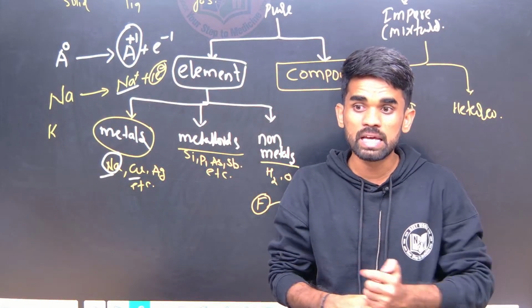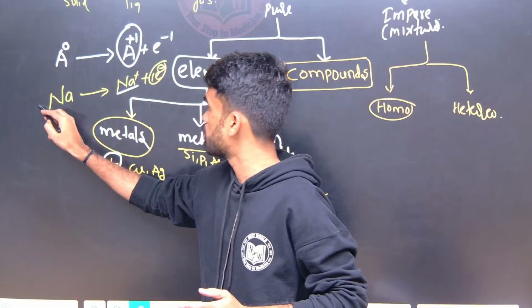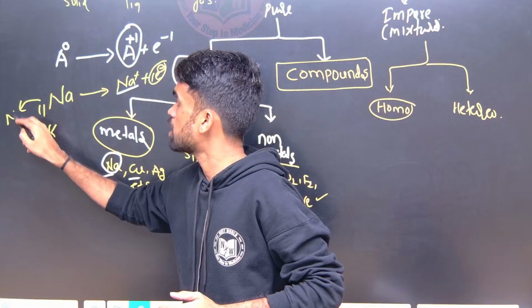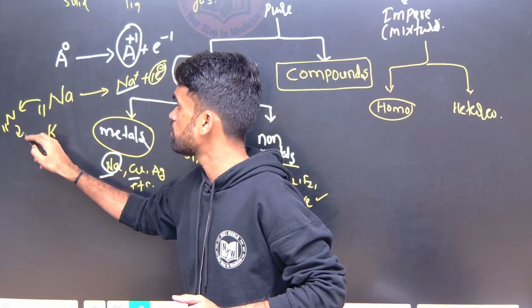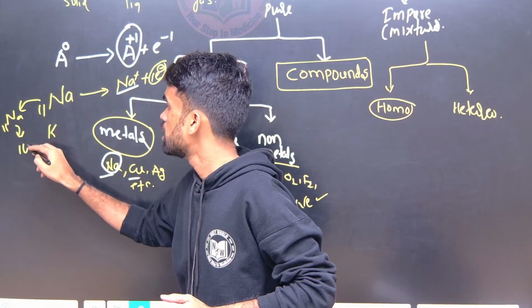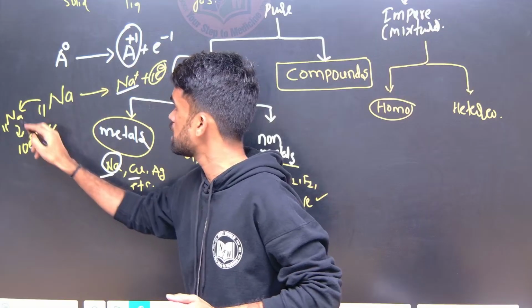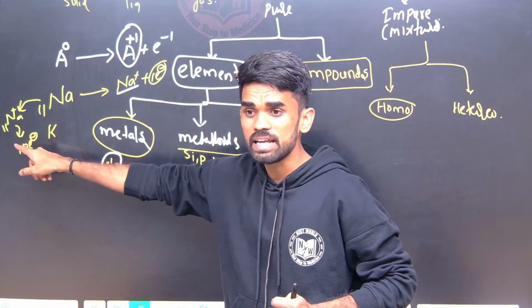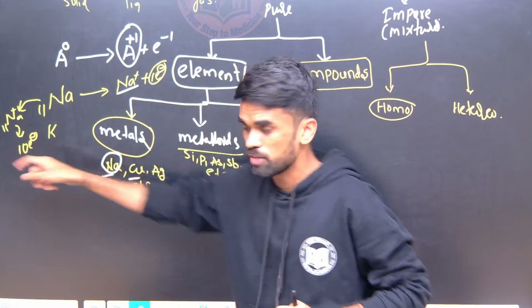Why? Sodium's atomic number is 11. By releasing that electron, the atomic number will be 11 only, but how many electrons will it have now? 10 electrons only, by releasing 1 electron. So this 10 electrons means it is the stable electronic configuration of neon.